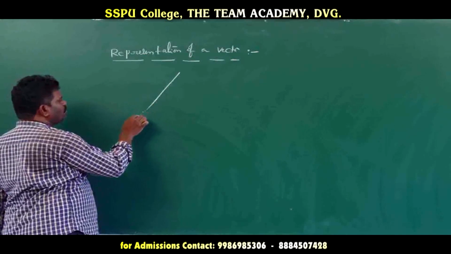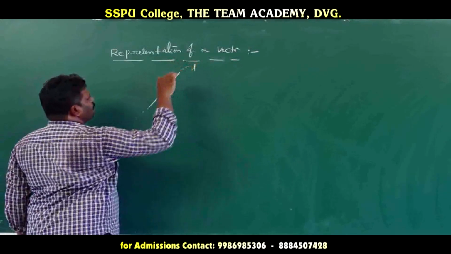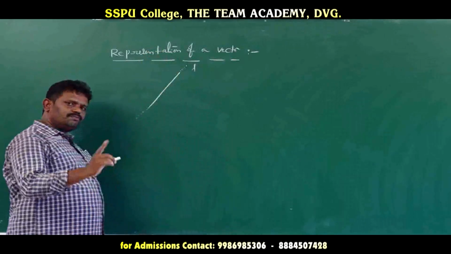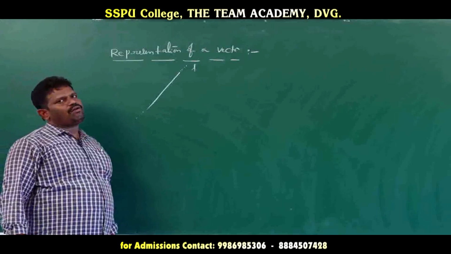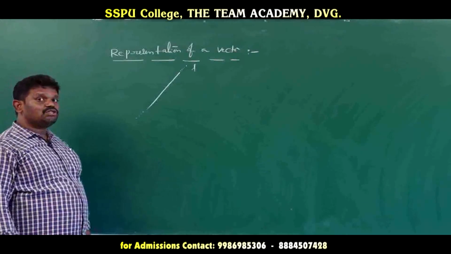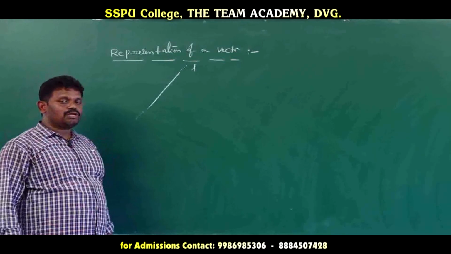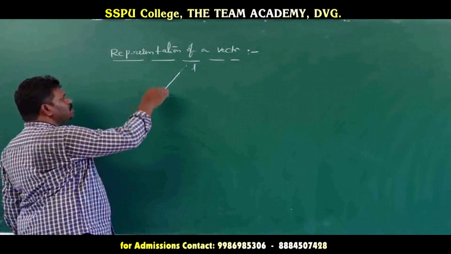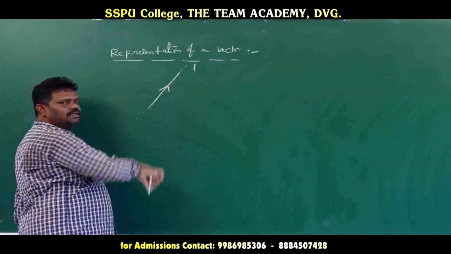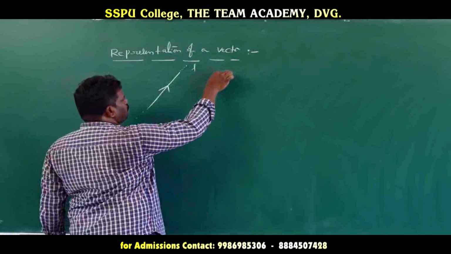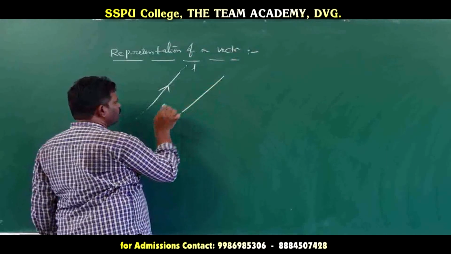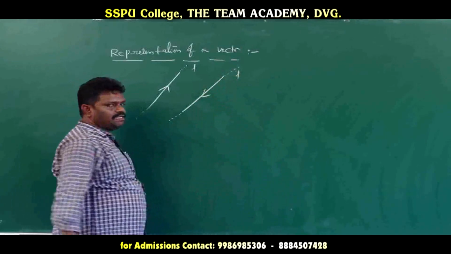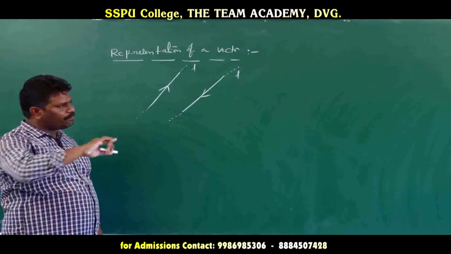If we consider one line, that line L, in space or on a plane, that line must have 2 directions, by means of arrowheads. Suppose this is one direction and this is the other direction.